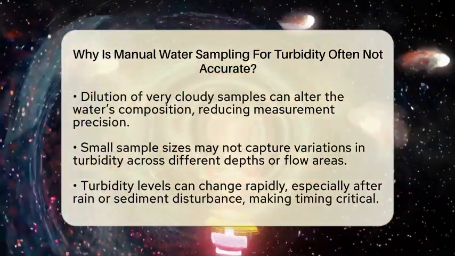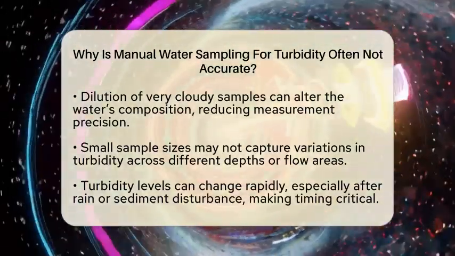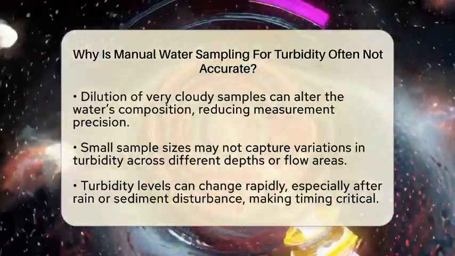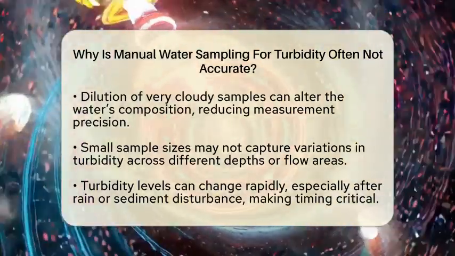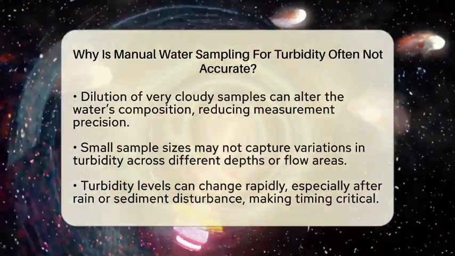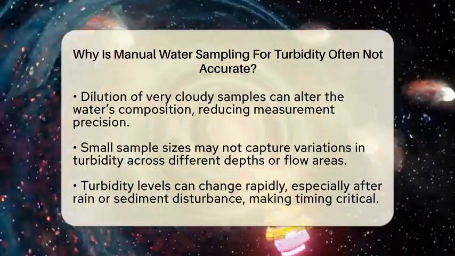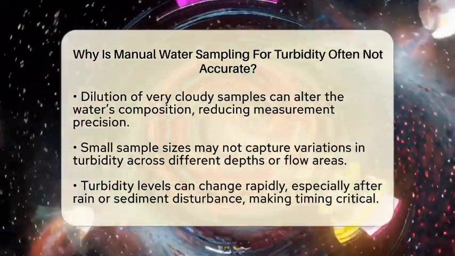Manual samples are usually small, so they might not capture the full range of turbidity in a water body. If turbidity varies with depth or flow, a small sample might miss those variations. This means the measurement might not truly represent the overall water quality.